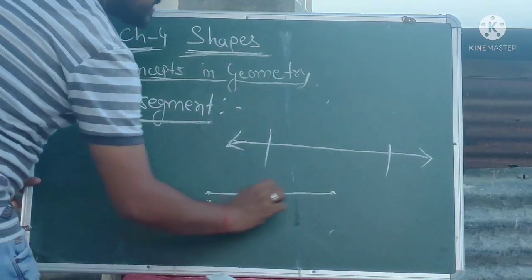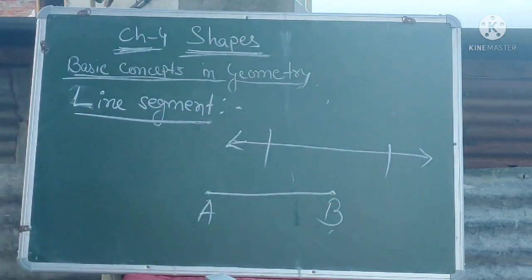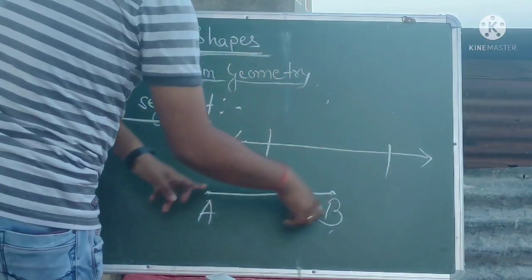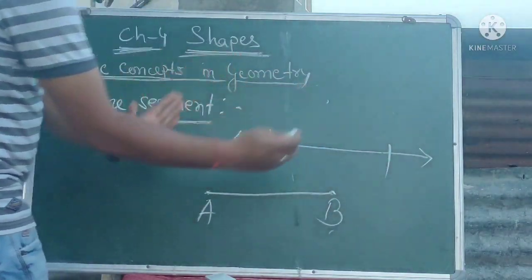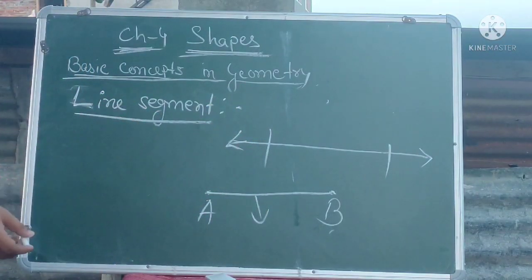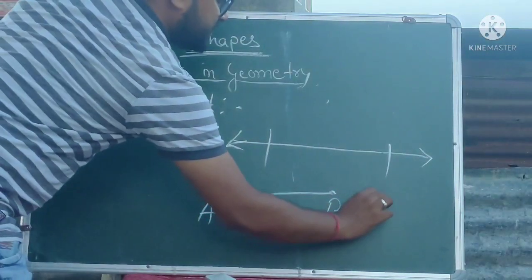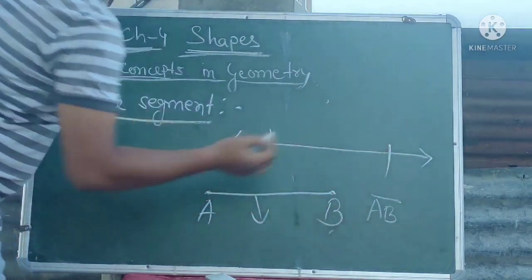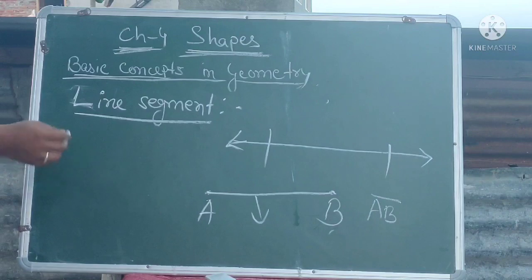The name of this line segment, suppose I am giving AB. So AB is a line segment. Line segment means it is a part of a line. From a line, if you cut one piece and bring that, that is known as a line segment. This line segment can be represented as AB, and above AB you will just draw the symbol of the line segment.